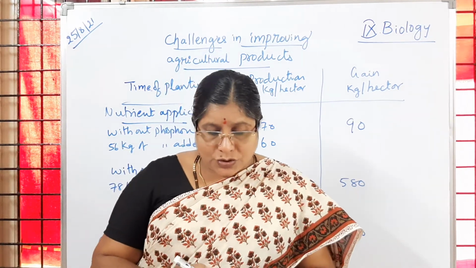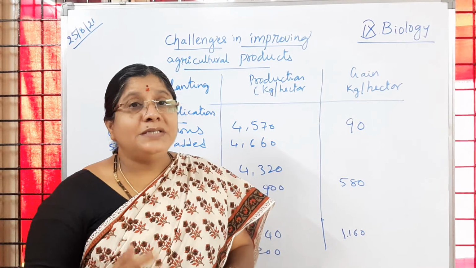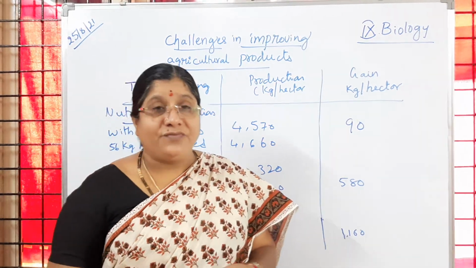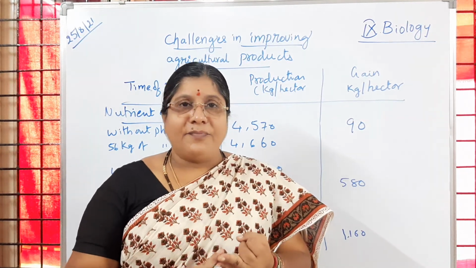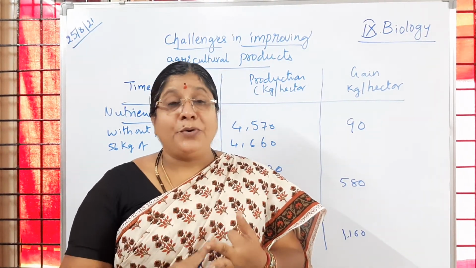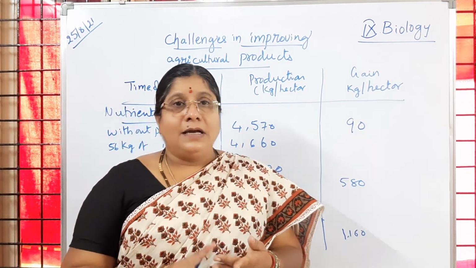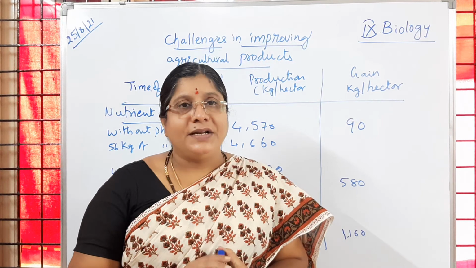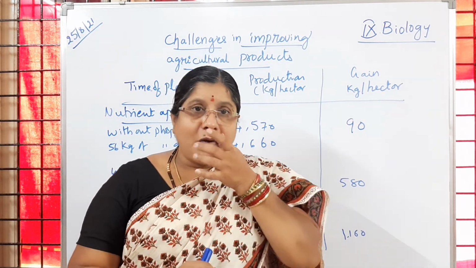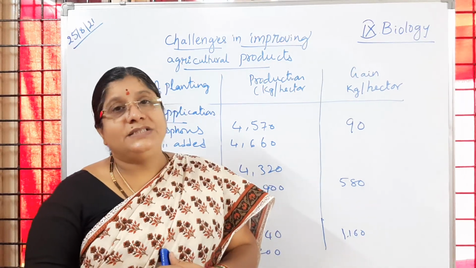Is it clear to you? Like that, factors like water, applying manures, protecting the crops from insect or pest attacks, and soil are all important for food production. In tomorrow's class we will discuss how to increase the food production.